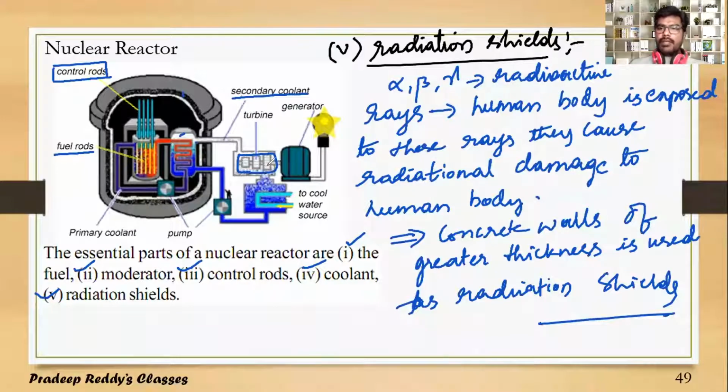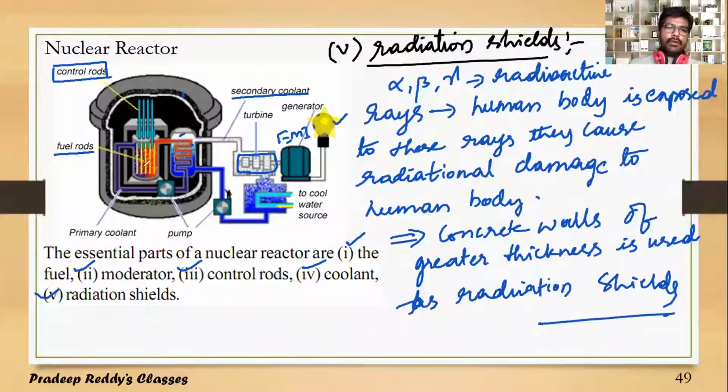For every one rotation, there will be an induced EMF developed in the circuit. As a result, because of the rotation of the turbines, electrical energy is produced due to the electromagnetic induction phenomenon. And the EMF developed here will be used to glow this bulb.